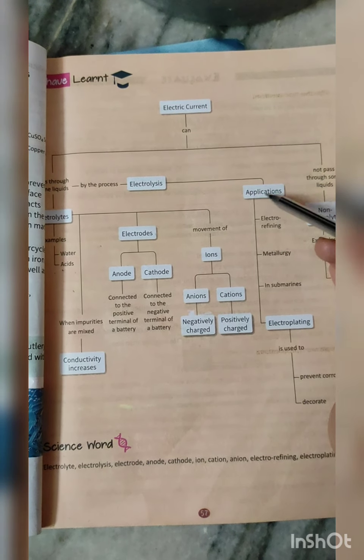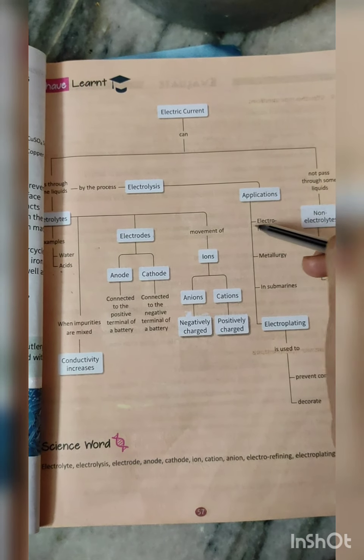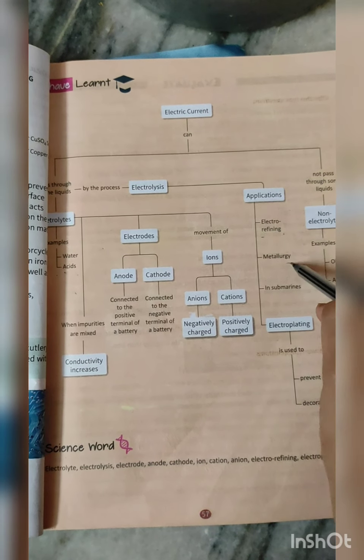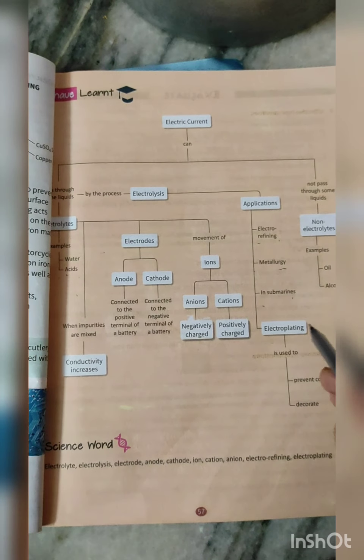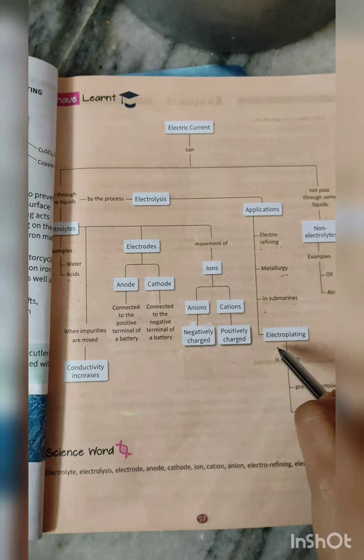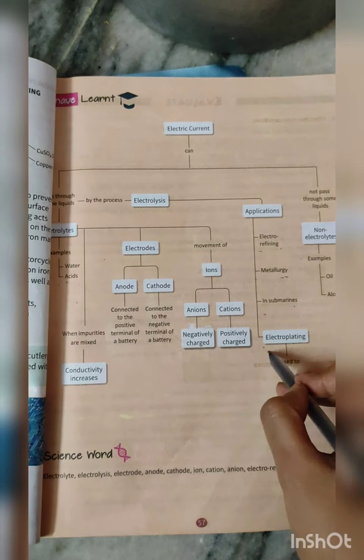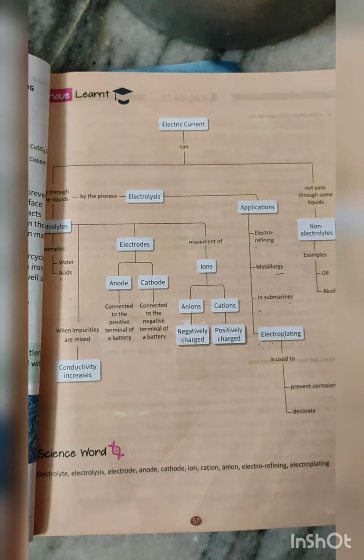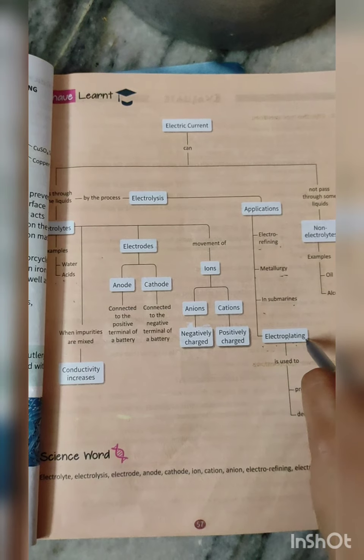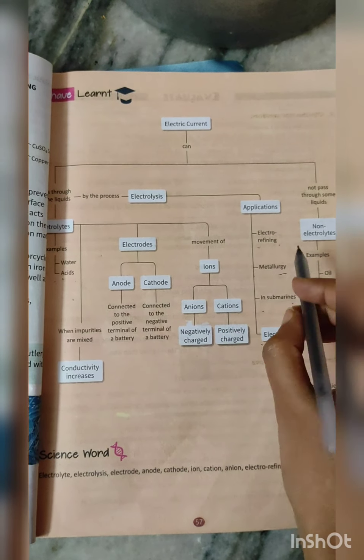Now application: electrolysis is used in electrorefining and metallurgy, in order to take out the pure metal. In submarines, it is used in order to produce oxygen to breathe. And electroplating: if you want to plate any object with another metal, then electroplating, an application of electrolysis, is used.